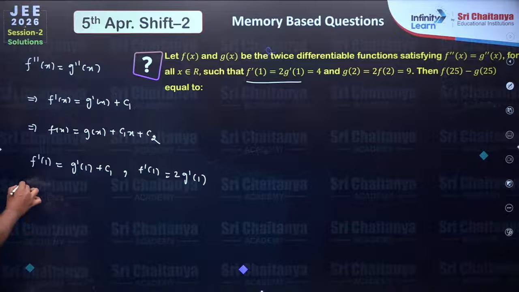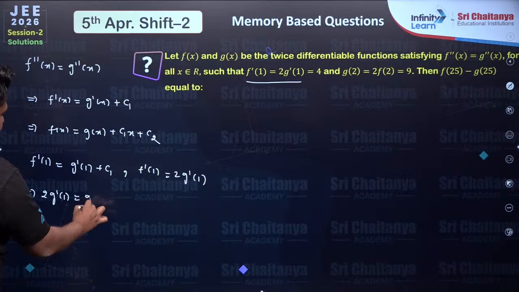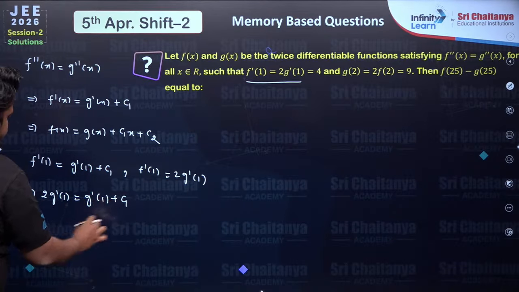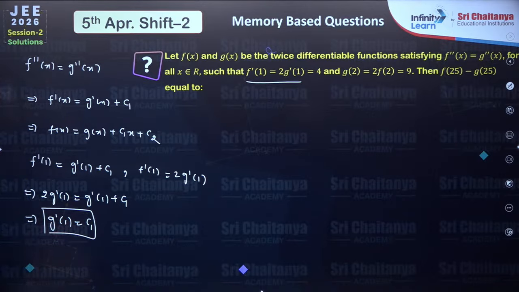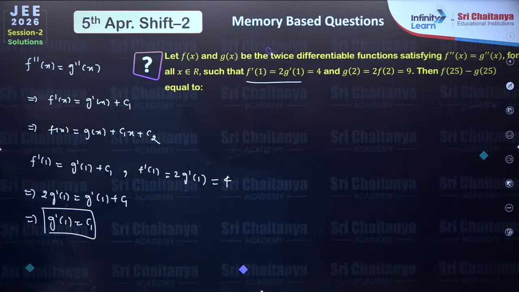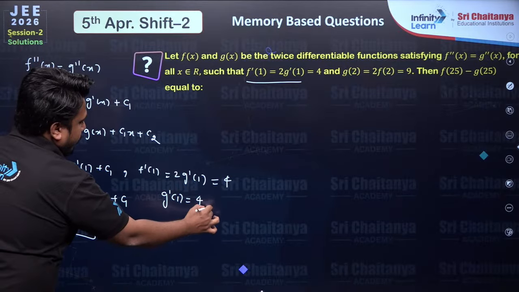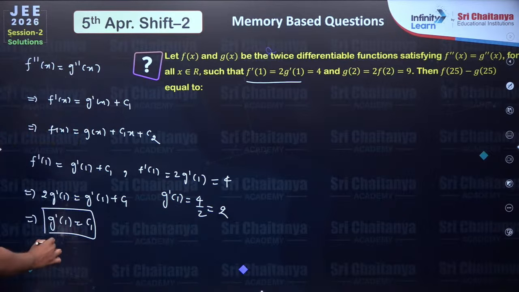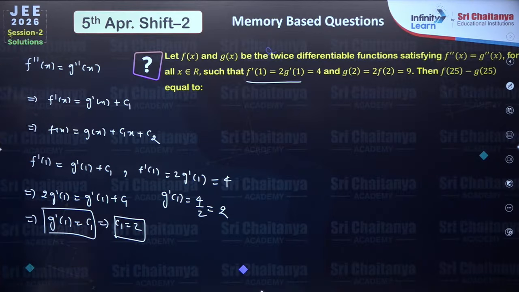So substitute the values, students. 2g'(1) = g'(1) + c1, that means g'(1) = c1. We got the first constant. Now this value is given equal to 4, right? So g'(1) can be 4/2, so 2. From here we have c1 = 2.